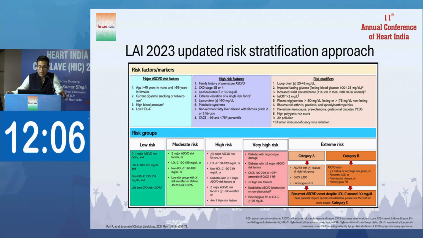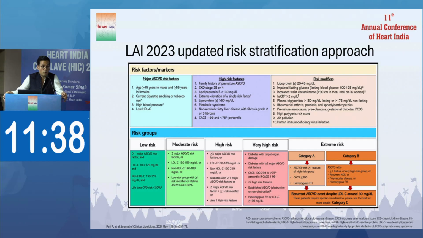They list eight: family history of premature ASCVD, CKD stage 3B or 4, ApoB above 130, extreme elevation of a single risk factor, Lp(a) above 50, metabolic syndrome, non-alcoholic fatty liver disease with fibrosis grade 2 or 3, and coronary artery calcium scores of 1 to 99 with less than 75th percentile.